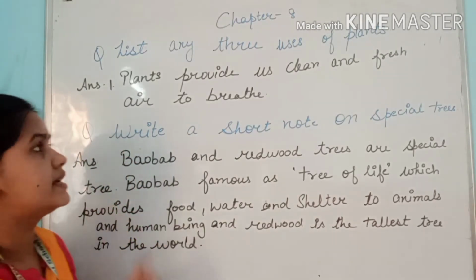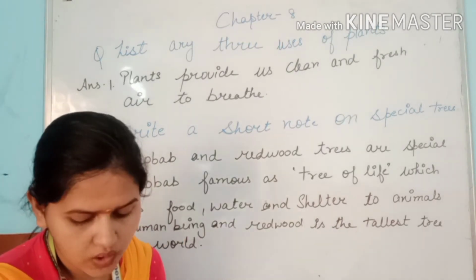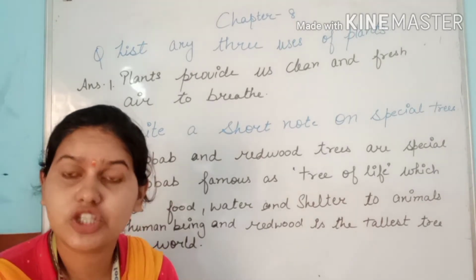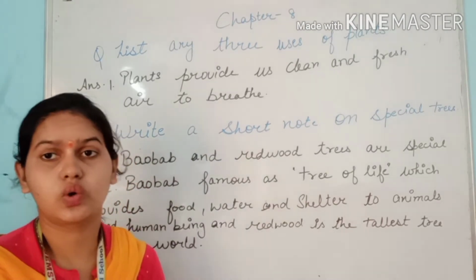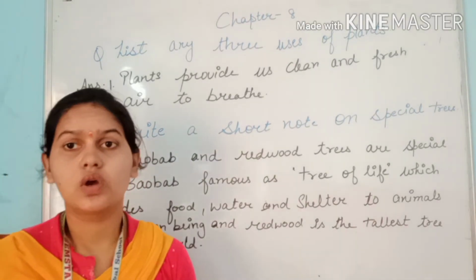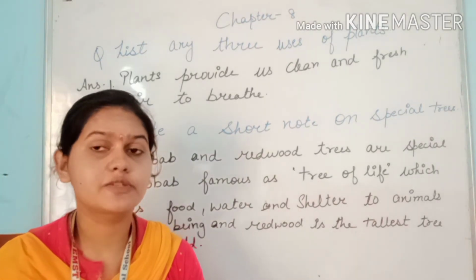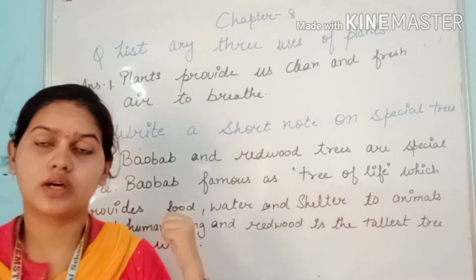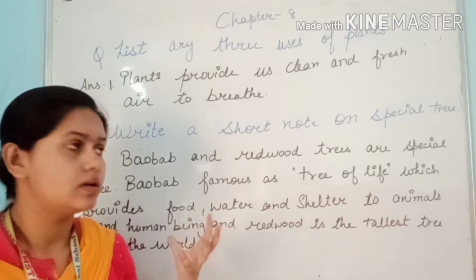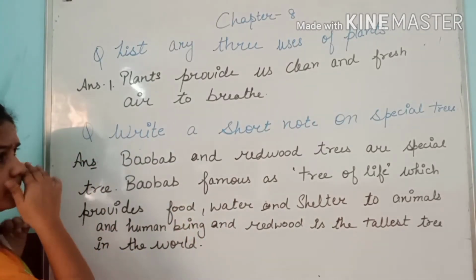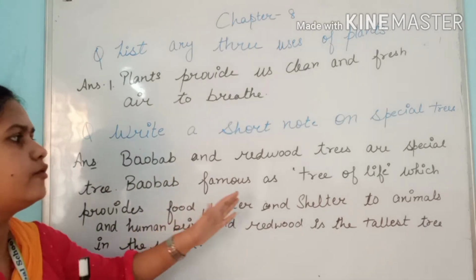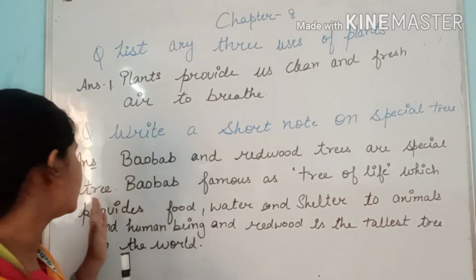So this one is our first question. Let's come to our second one. Write a short note on a special tree. In this chapter, 2 trees are given as special trees, baobab and redwood tree. So we should write a short note on those special trees. Baobab and redwood trees are special trees.